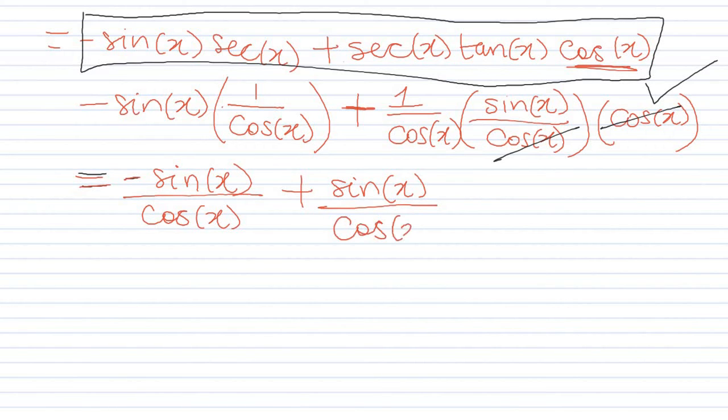From our understanding of math, negative sine x over cosine x plus positive sine x over cosine x, basically these two will cancel each other out and we're going to have our answer to be 0. This is the same thing as saying negative 1 plus 1 or negative 1 billion plus 1 billion. You're always going to get 0. We have a negative in front of the first term and a positive in front of the second term, and they both cancel out and we get our answer to be 0. So this is our final answer.